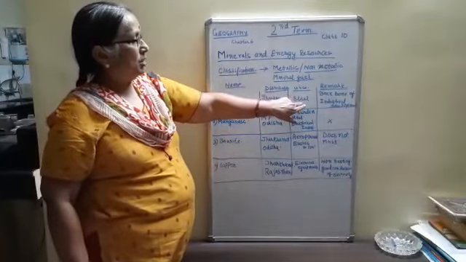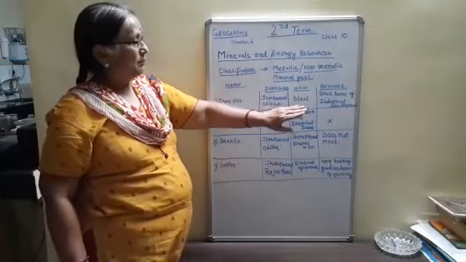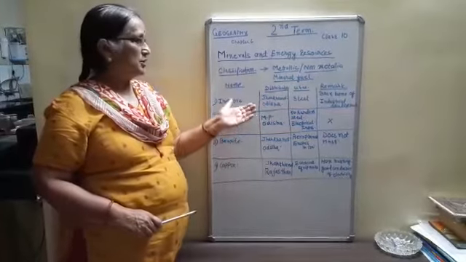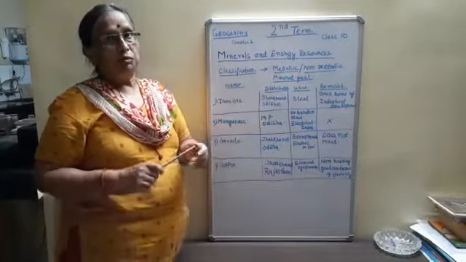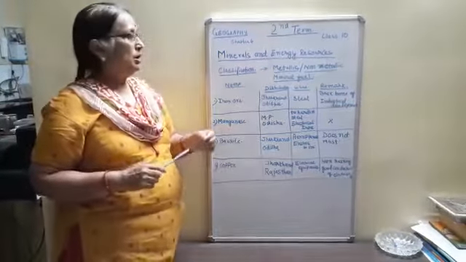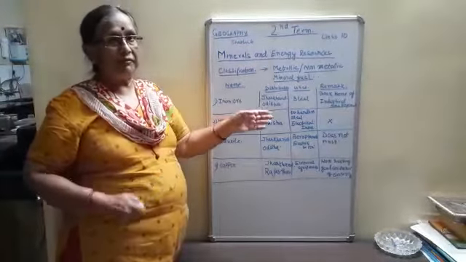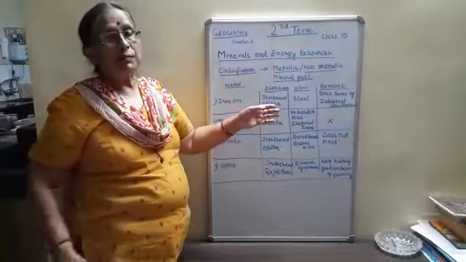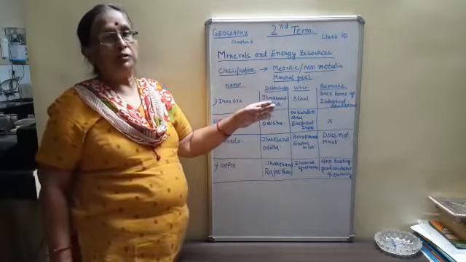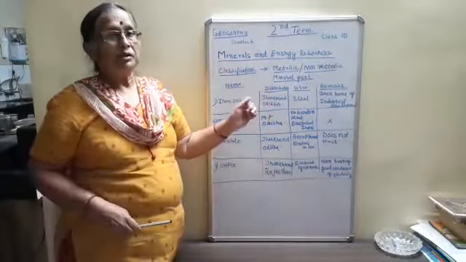The second column is uses. The maximum percentage of iron is used for making steel. Most of the steel industry is located in the Chotanagpur plateau because steel is very heavy and difficult to transport, and to make steel we need coal. Coal is also available in the Chotanagpur plateau.